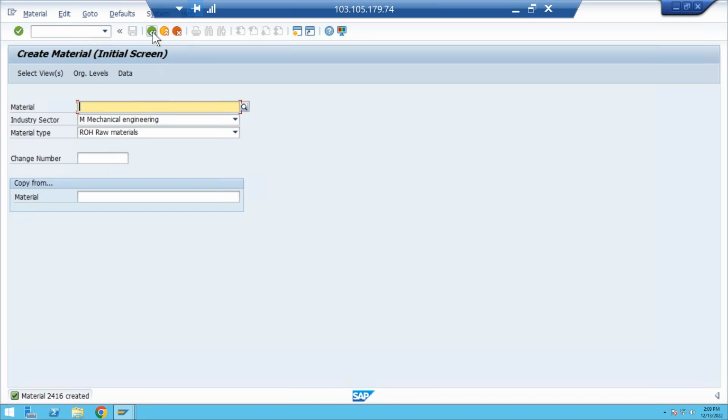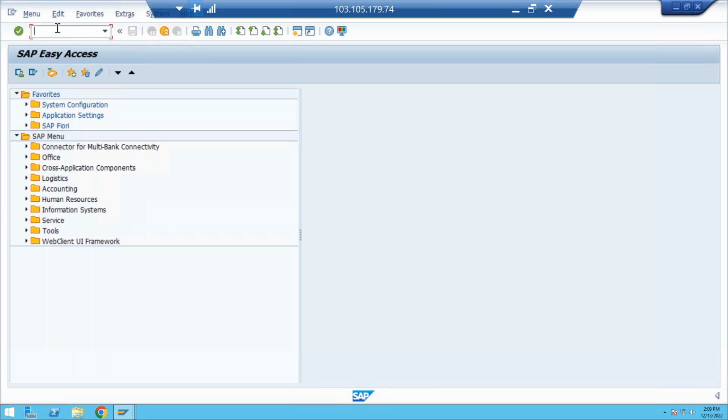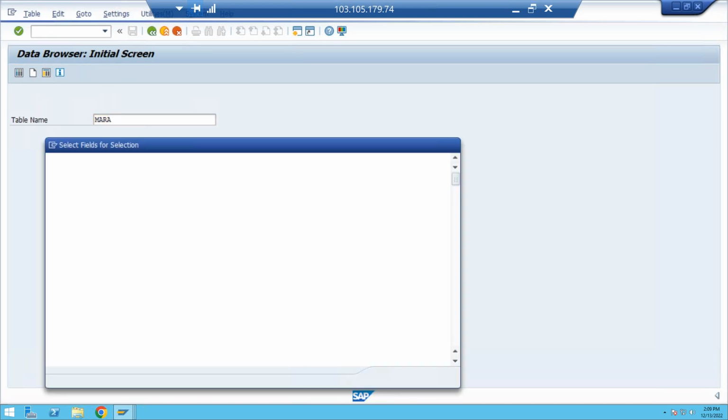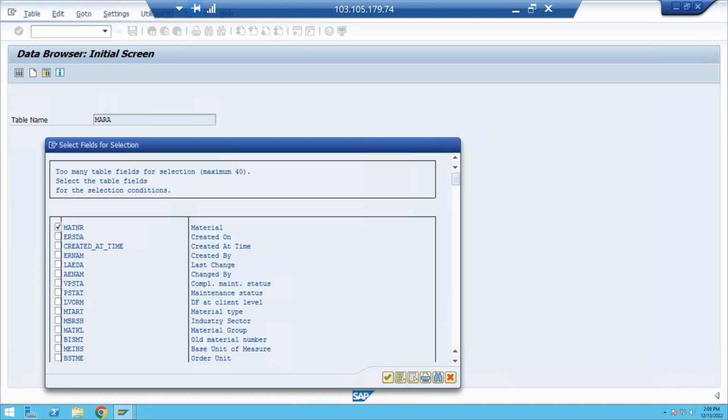Okay. Now let's go and observe the tables, SE16. I will show you 1 or 2 tables. Then you can also see what tables have changed or not.